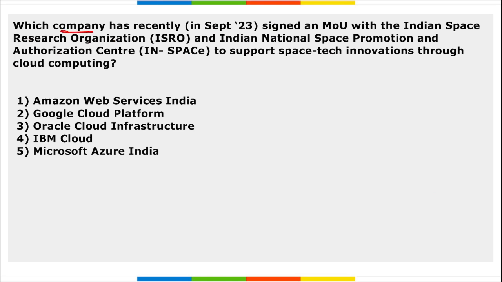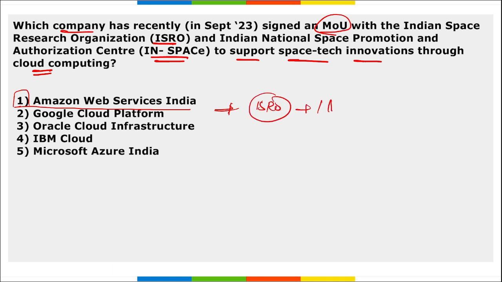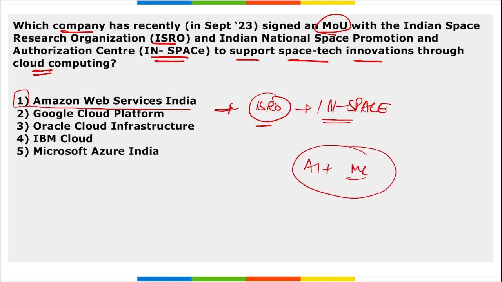Next, which company has recently signed a memorandum of understanding with ISRO and InSpace to support space tech innovations through cloud computing? It is AWS, Amazon Web Services India, right? This is the organization that has tied up with ISRO and InSpace. Here, this cloud computing will be collaborating with artificial intelligence and machine learning, right? And all these services and skills will be provided to those people, right? So which company? That is Amazon Web Services, AWS.